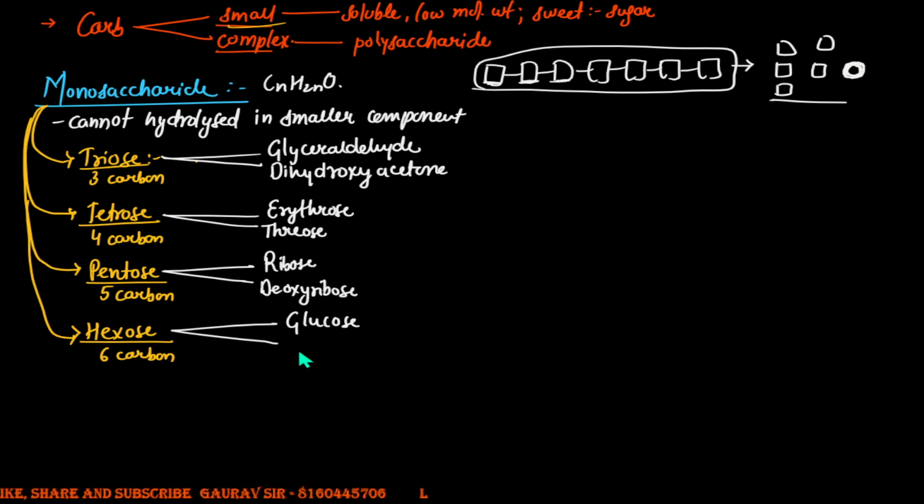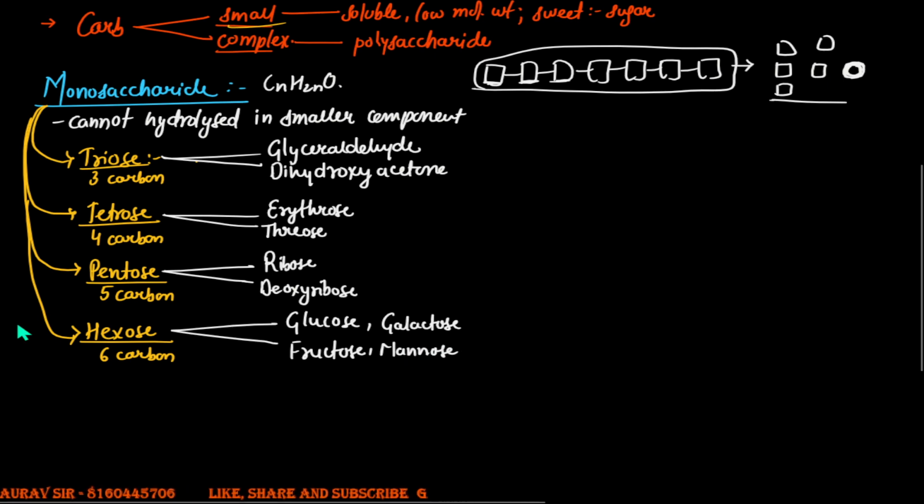Then there is one starting with F. It's fructose, right? There's galactose, and then there is mannose as well. All right, I'll write those also.